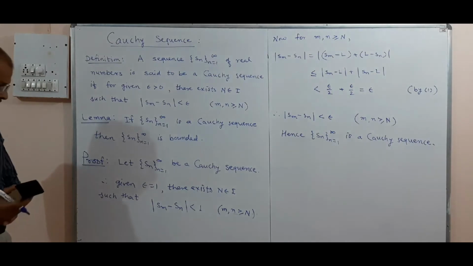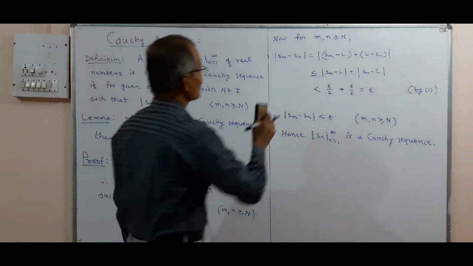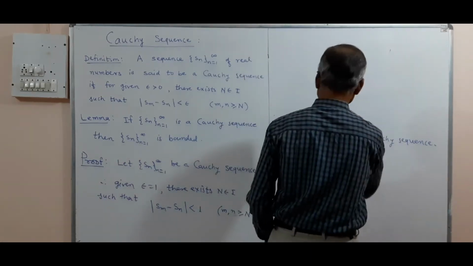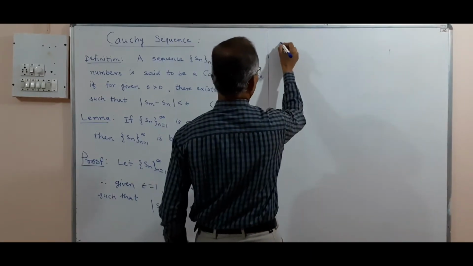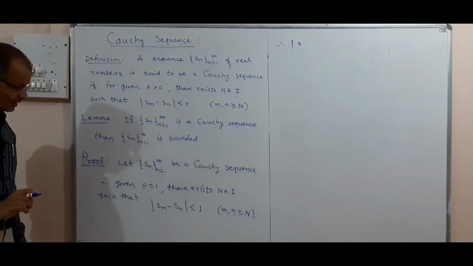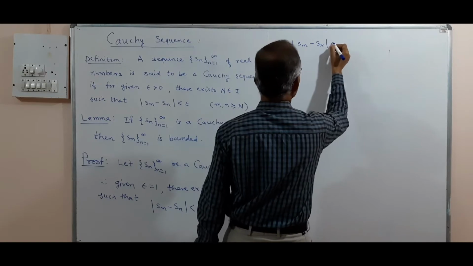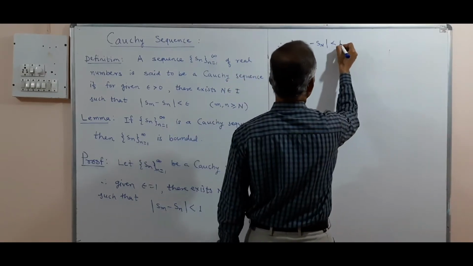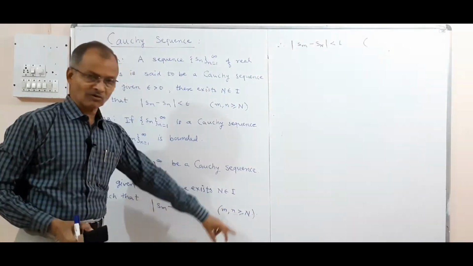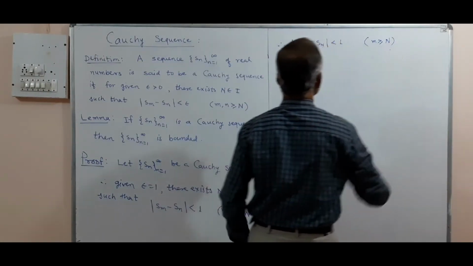Now we shall take this n as fixed, and we can write Sm minus S capital N in particular. Therefore mod of Sm minus S capital N is less than epsilon, less than 1, since epsilon is 1, and because we have fixed this, here we may write only m greater than or equal to capital N. Now see what we have done.